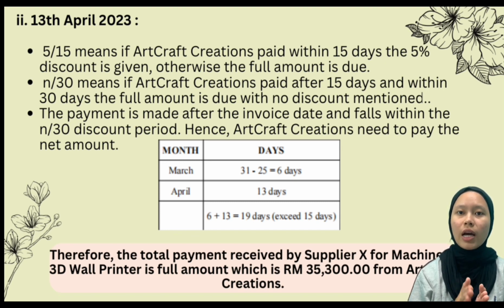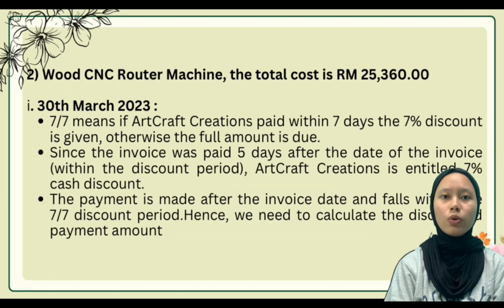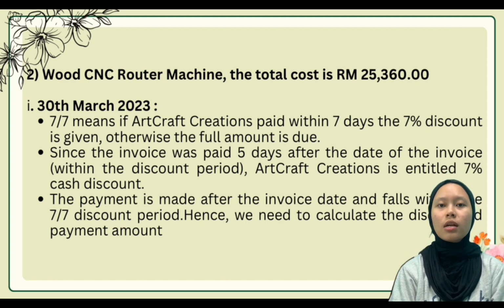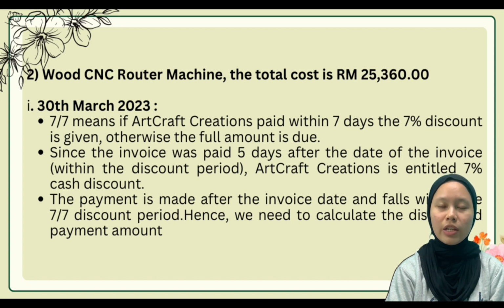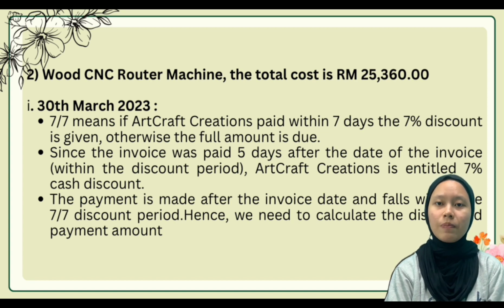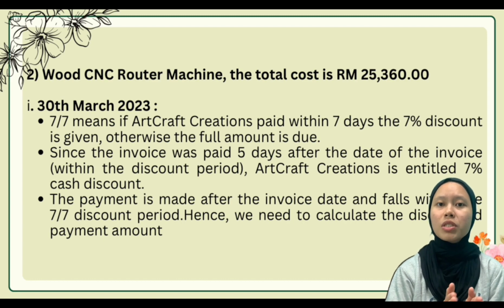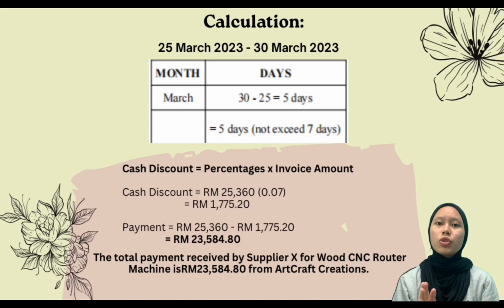The second machine is the wood CNC router machine, and the total cost is 25,316. For the first date, 30 March 2023, the calculation is the same as for the 3D wall printer. The only difference is the total cost of the machine. Also, the time period is the same as before, not more than 7 days. For the calculation we use the same formula: cash discount equals percentage times invoice amount. So the amount is 25,316 times 0.07, equal to 1,772 ringgit and 20 cents.